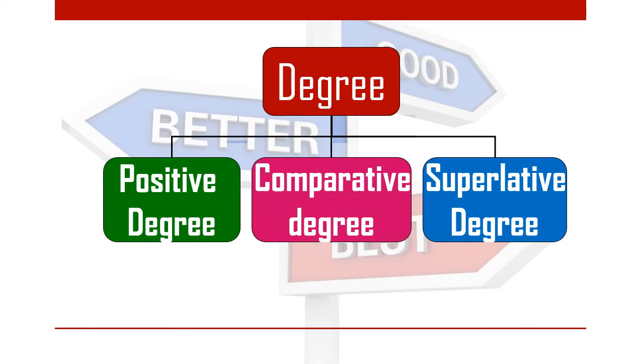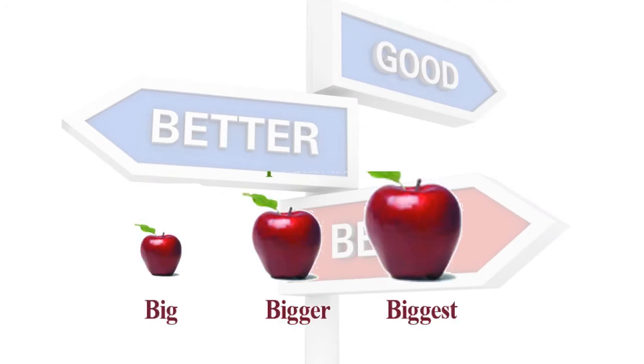So just now we have seen three forms of degrees: positive degree, comparative degree and superlative degree. Here you can see big, bigger, biggest. That's what we have learned now. Positive, comparative and superlative degree.